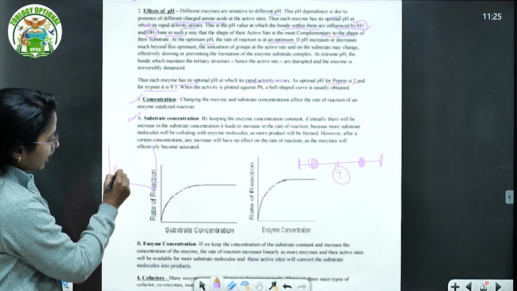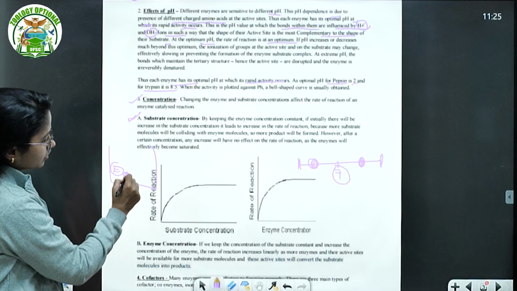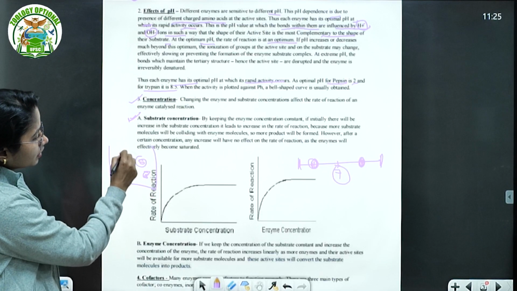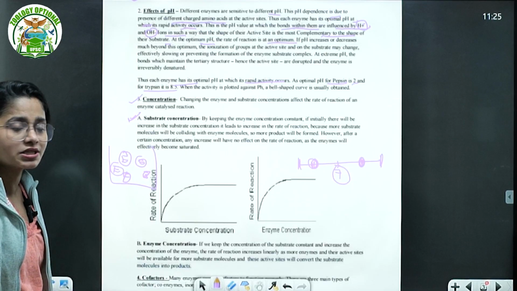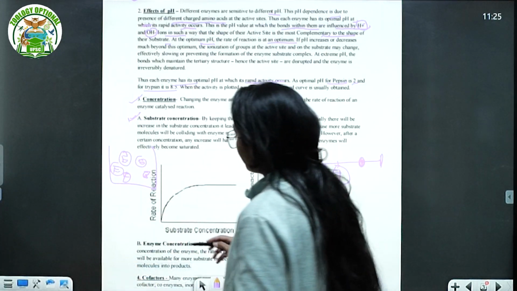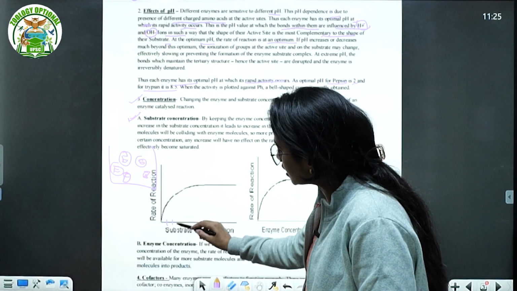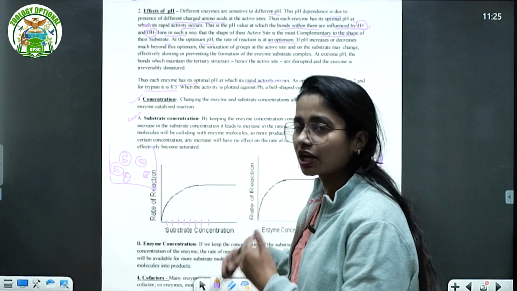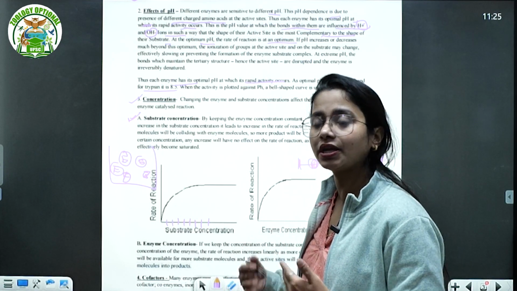Suppose that this is the enzyme, this is the enzyme, and this is the substrate. If you are keeping the enzyme concentration constant and increasing the substrate concentration, initially what will happen? As you increase the substrate concentration, the enzyme active sites will be filling up, right? So the rate of reaction will be enhanced.